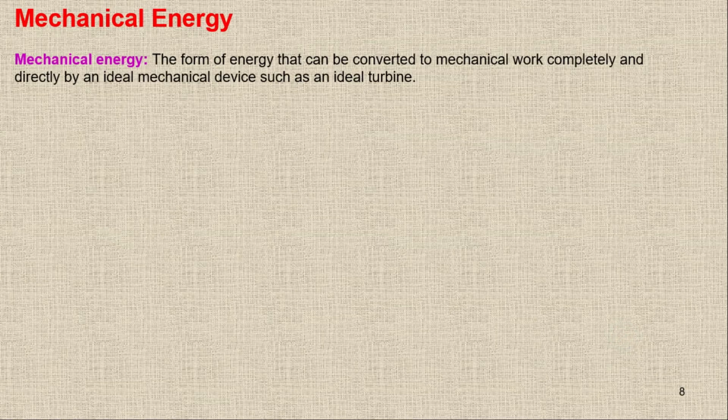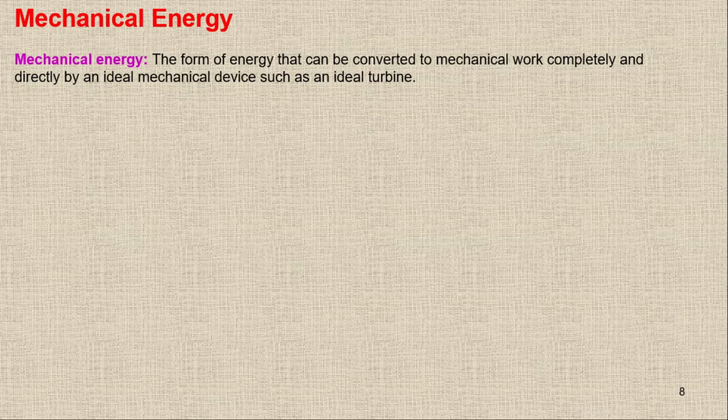Now we are going to define one more energy, and this time we have mechanical energy. If you check the definition of the mechanical energy, it simply states the form of energy that can be converted to mechanical work completely and directly by an ideal mechanical device such as an ideal turbine.